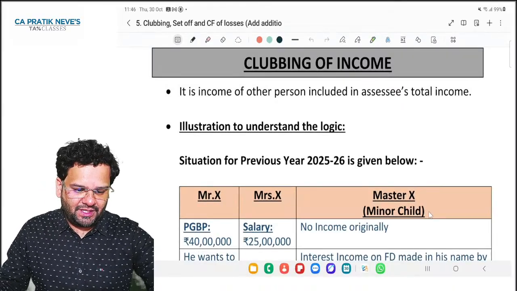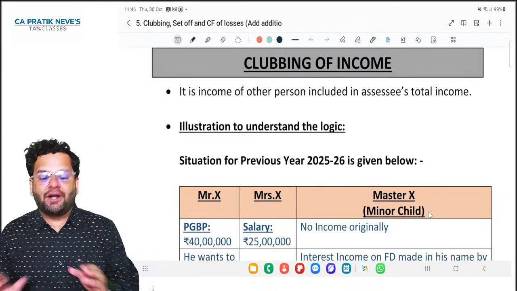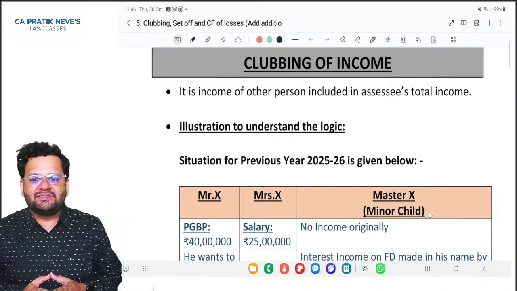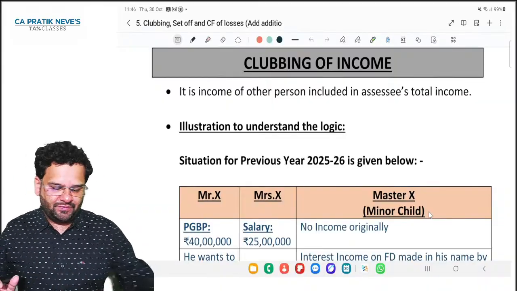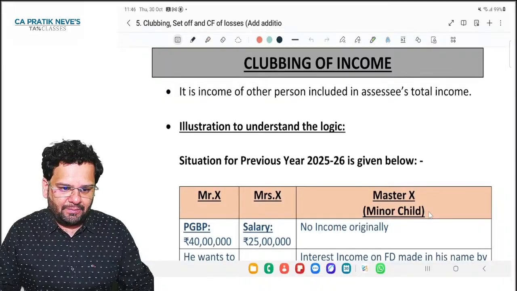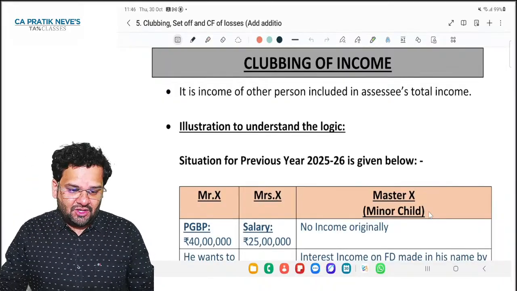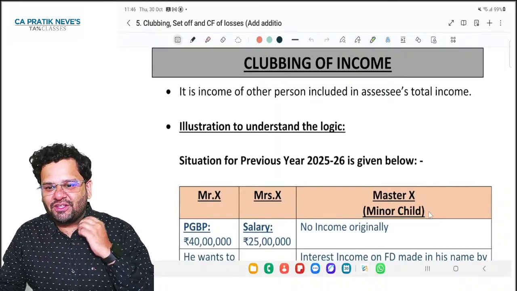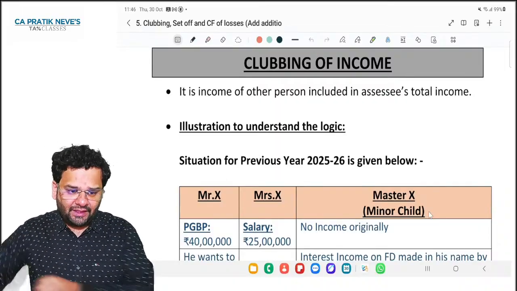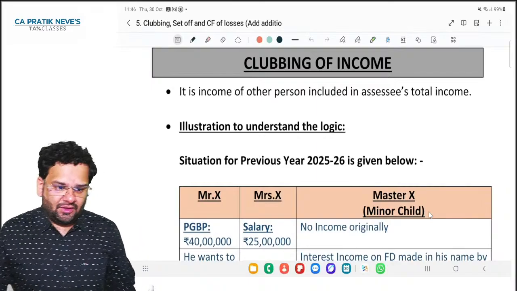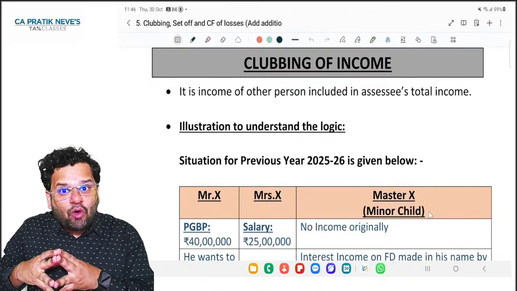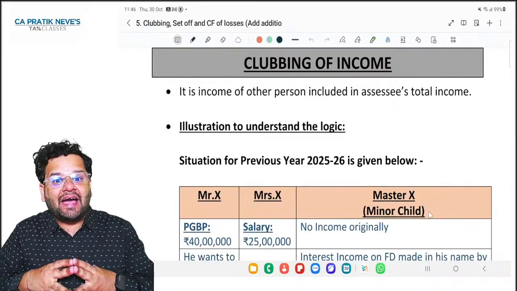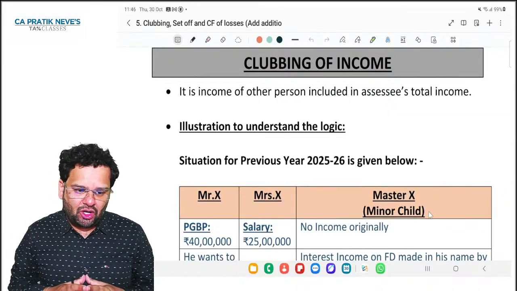Today's session will be dedicated to clubbing of income. Yesterday we did set off and carry forward of losses. This session will be on clubbing of income. So what is this clubbing of income? It's a very, very interesting concept. It is a concept so that tax avoidance doesn't happen. Getting it? What is tax avoidance and what is this clubbing of income?